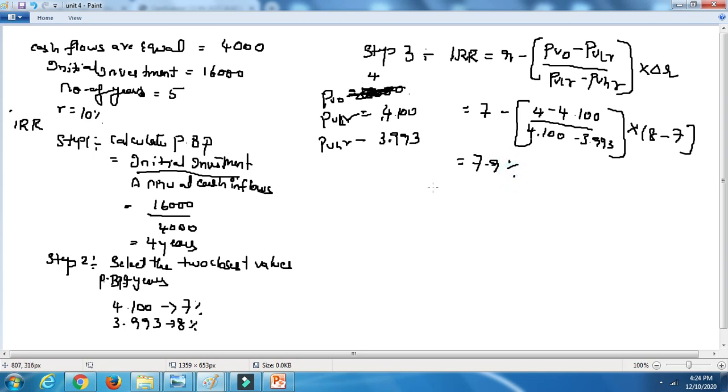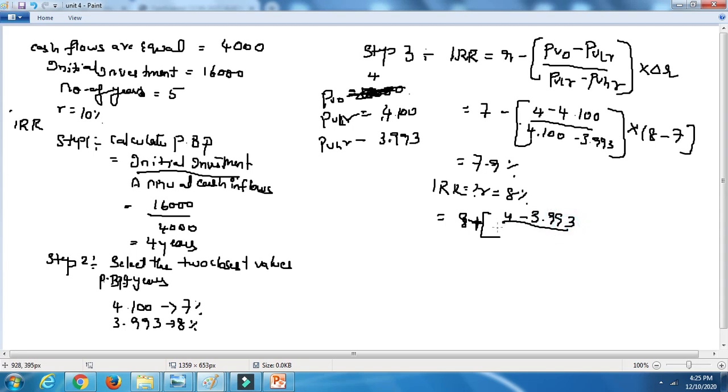So now let's do IRR one more time, when R is equal to 8%. The same will come, guys. Our values will come the same. The above formula is there, no, so directly I'm going to take down the values now. 8 minus, 8 plus, when there is a higher rate you need to take plus, when there is a lower rate you need to take minus. PVO is nothing but again how much? 4 minus 3.993 divided by